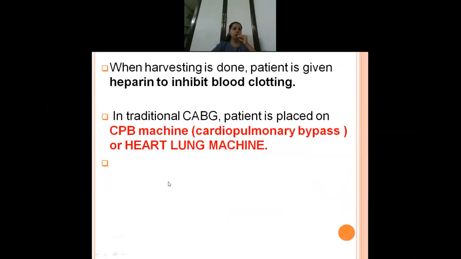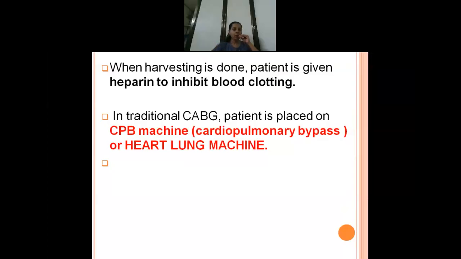Okay, so when they harvest, that is when you're removing this, normally what they will do is they'll be injecting heparin, so that there will not be any blood clotting. Don't think that when you give heparin your patient will be having bleeding during surgery, because they will give an antidote for that also. Don't worry about it, that is protamine.